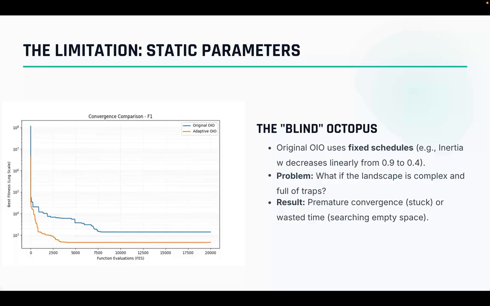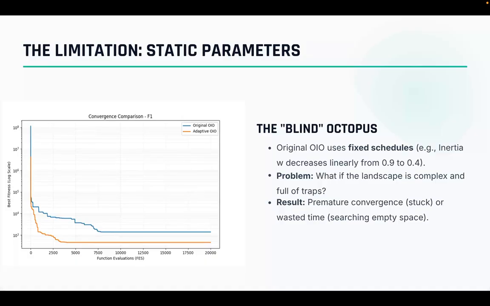As Daksh just demonstrated, the original OIO algorithm suffers from a critical weakness, that is, it is blind to its own progress. It follows a predetermined schedule like a train that leaves at 9 am regardless of whether there are passengers or not. For example, the inertia weight W simply decreases linearly from 0.9 to 0.4 over time. It assumes that at the beginning you always want to explore and at the end you always want to exploit, but real world optimization problems are not that simple.